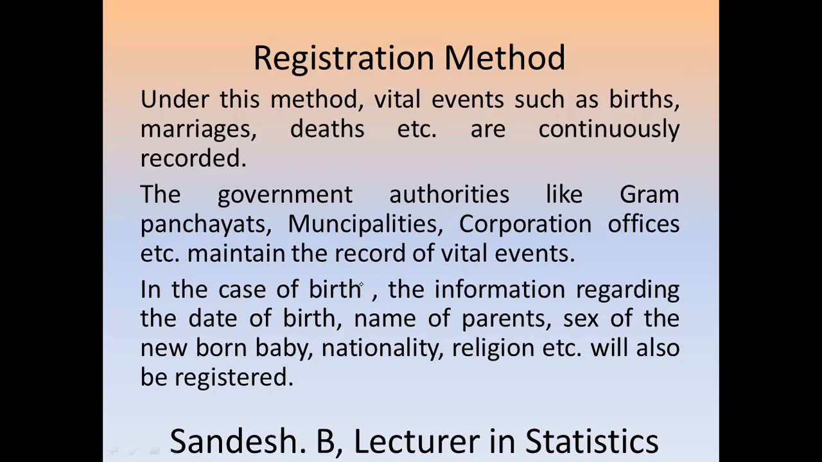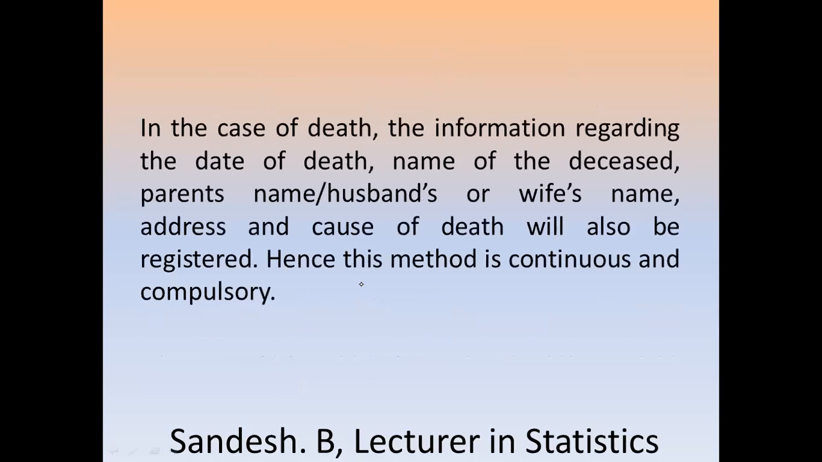Similarly, in the case of death also, we register the death by recording the information. So what information is recorded? That is date of death, name of the deceased, that is the name of the person who died, then parent's name or husband's or wife's name, address and cause of death, for what reason they died, because of old age or because of some diseases or accidental death, etc. will also be registered. Therefore, this method is continuous and compulsory. In India, registration of births and deaths is compulsory.